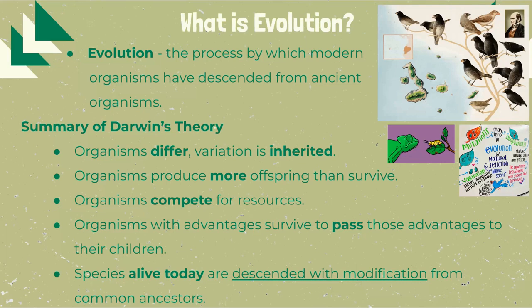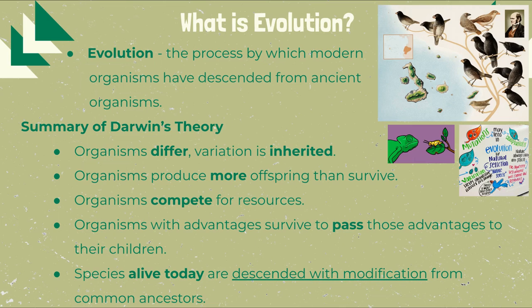And when it comes to offspring, organisms produce more offspring than can survive, which means not all offspring survive, and this can be due to a variety of factors such as illness or disease, or there may even be competition for resources, like interspecific and intraspecific competition, like we talked about in the beginning of the year, and there could be even competition for a mate. Organisms with advantages survive to pass down those advantages to their children.